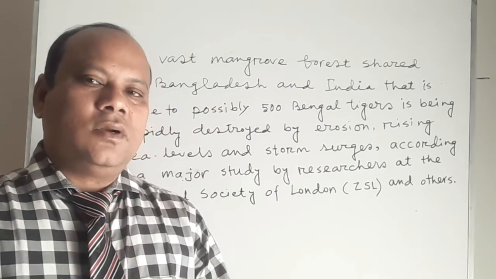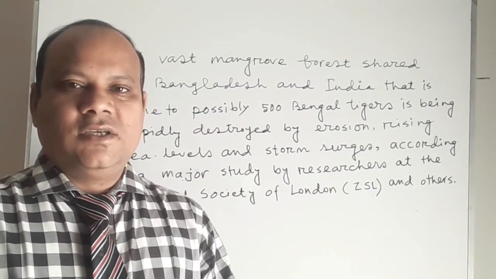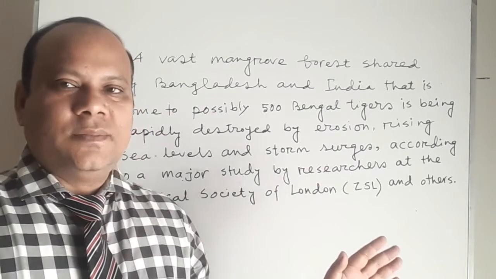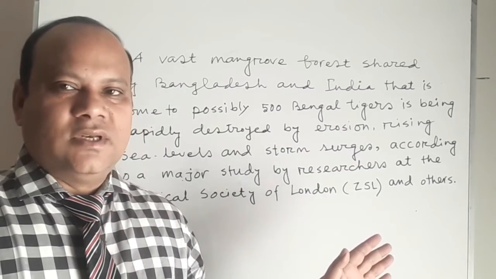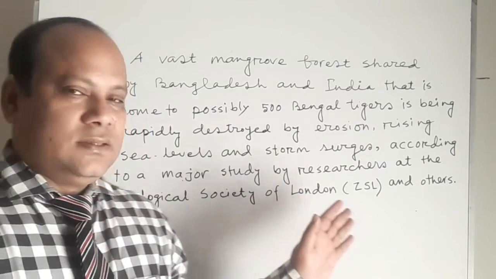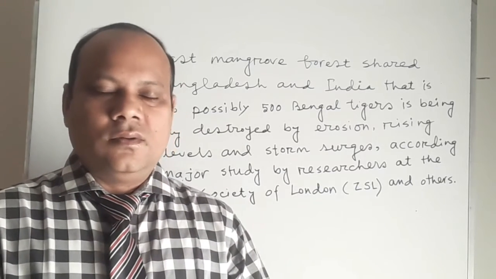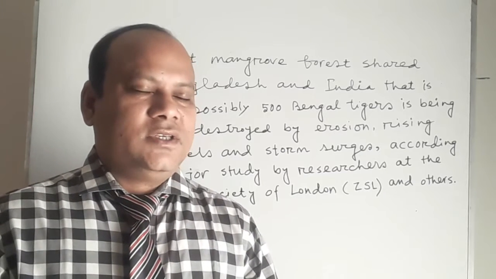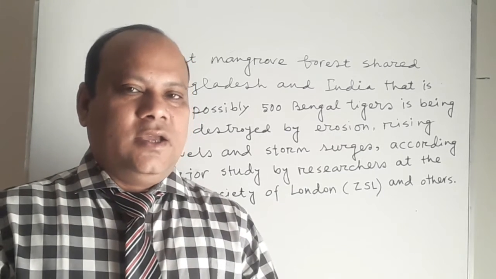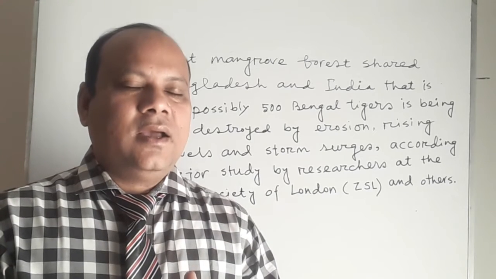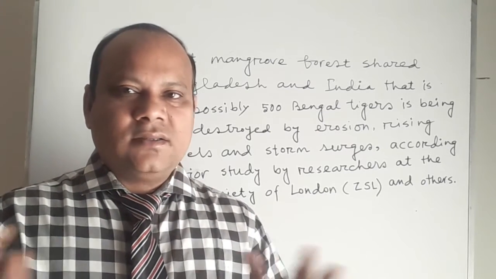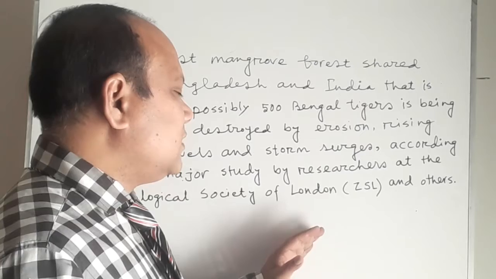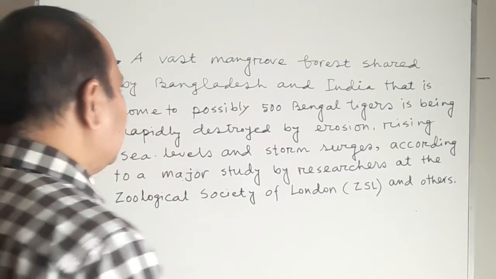My dear students, in order to show you how to answer MCQ and short question answers, I have taken Anand Mohan College Mymensingh. It's a test question of 2019 and the passage is this. I know you have the book in front of you, so go to Anand Mohan College Mymensingh. My dear students, first of all, we have to read the passage clearly and minutely, using scanning, skimming for specific purposes and so many things that are related to reading. Now come to the point. I am reading it before you line by line so that you can understand the meaning of the passage.